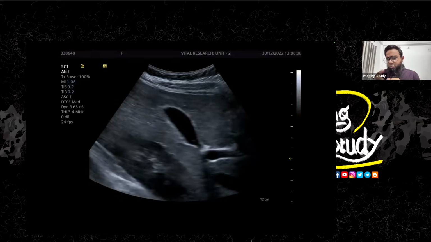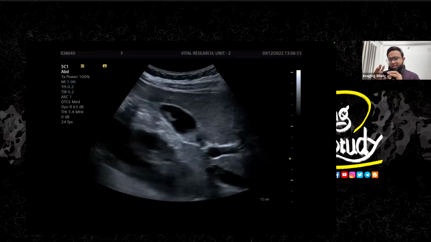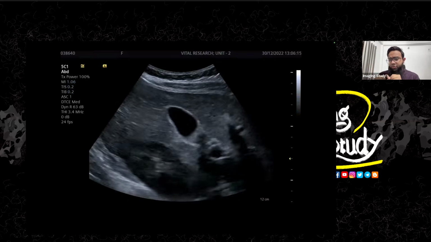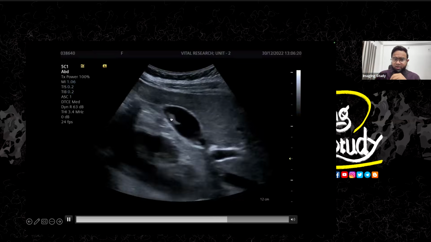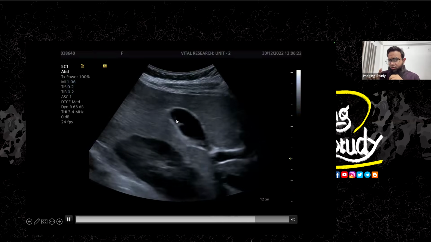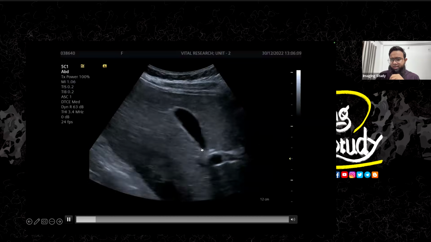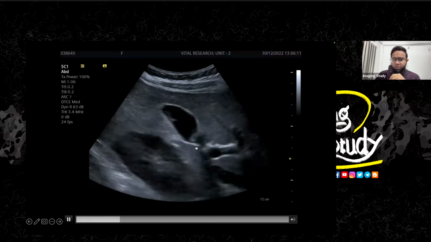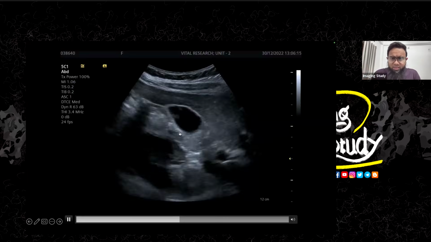So let's look at it from a different angle. When we look at it from a different angle with a different preset, we found something else also. You can see similar echogenic structures are also seen here in this anchoal and also around the neck. So yeah, it might be a fragmented structure, but hey, look at here.